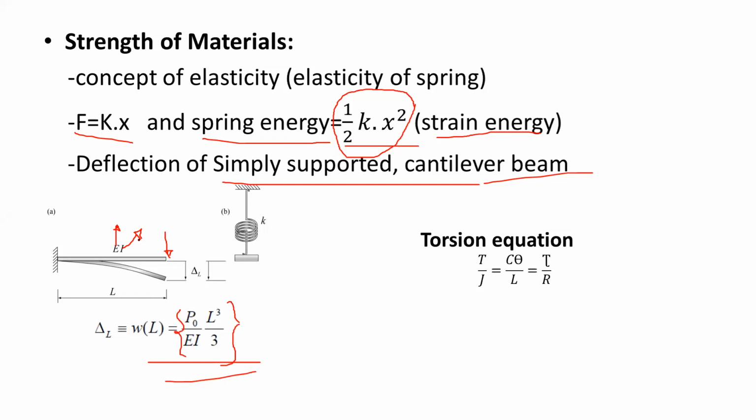Then from the strength of material, you should know the equation for the torsion. This is the equation for the torsion: T by J is equal to C theta upon L is equal to tau by R. So we have learned the bending equation, then strain energy, then torsion equation. You just need to recall this concept.